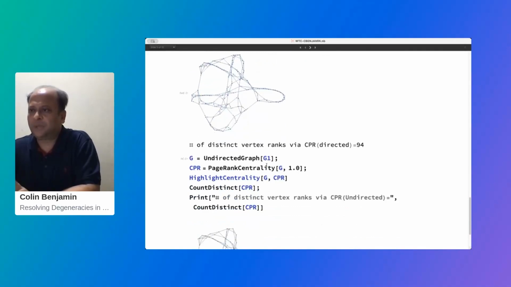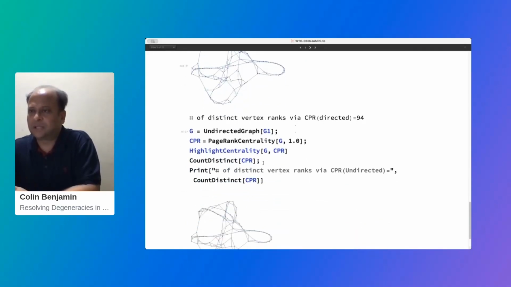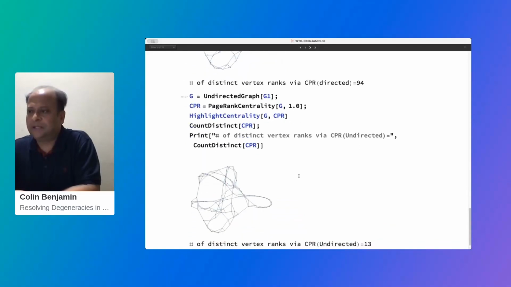Now if we convert that Watts-Strogatz network to an undirected graph and run again the PageRank centrality, or the classical PageRank algorithm, we find it again performs very poorly. The number of distinct vertex ranks are now only 13. So from 94 it has come down to 13. So 87 of these vertices share the same weight, and therefore they are unresolvable. So as we saw, the classical PageRank performs very poorly on undirected graphs, while it performs much better for directed